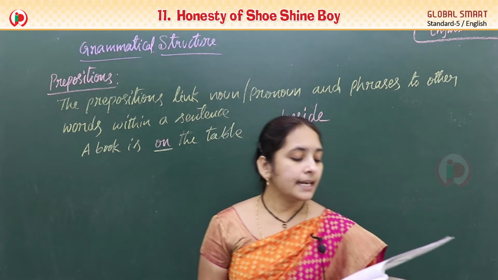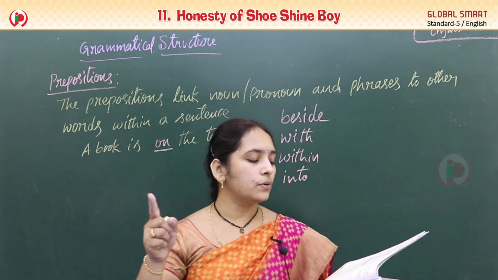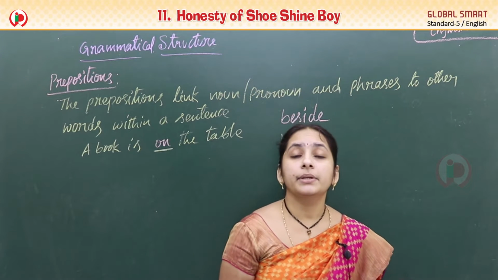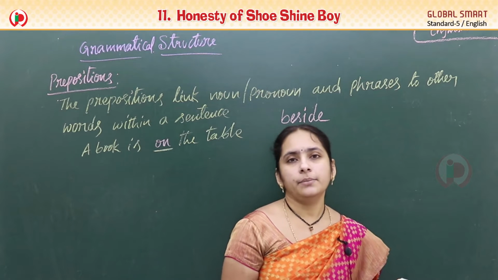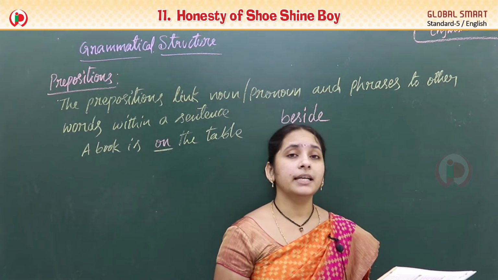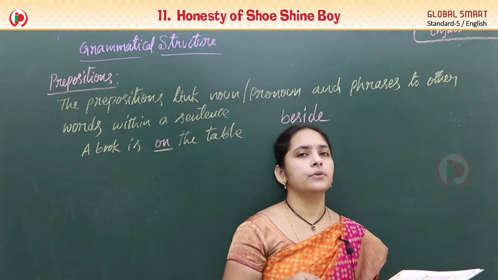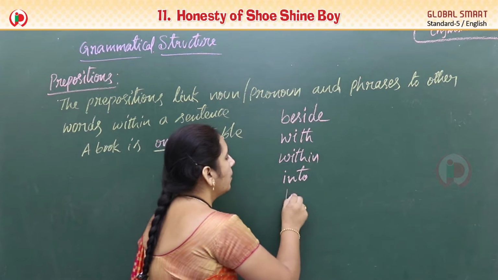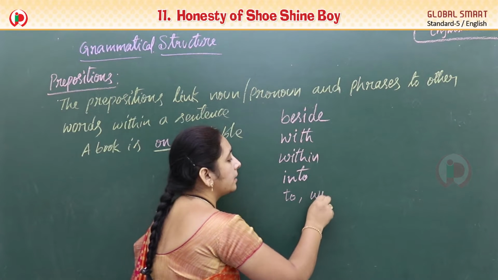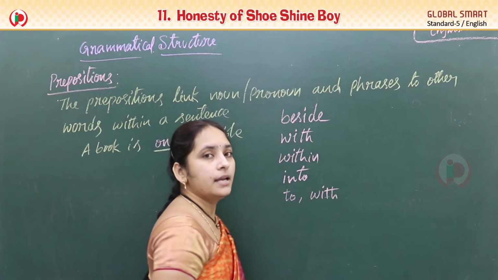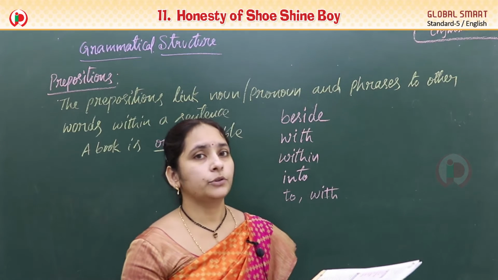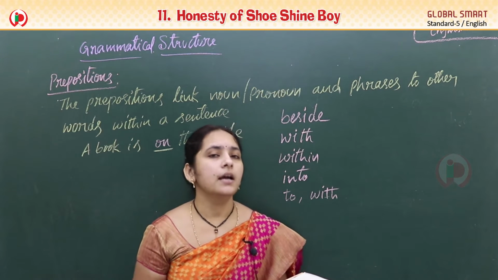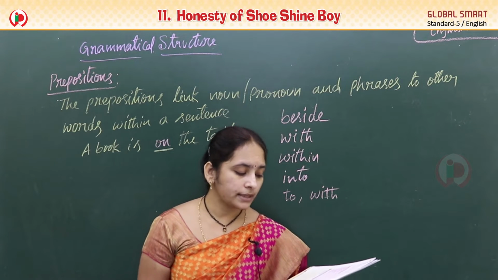And next one, Namita goes to school with me. Yes, where is she going? To school. So to is the preposition. With, along with whom? With me. So the relation. So you and I, we are going. So that we can say along with me.